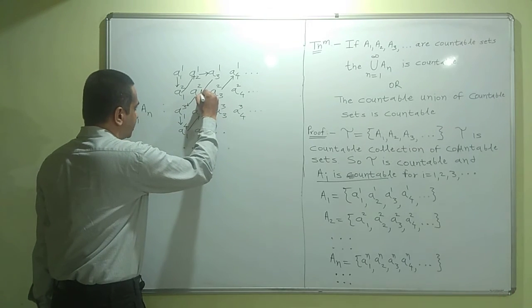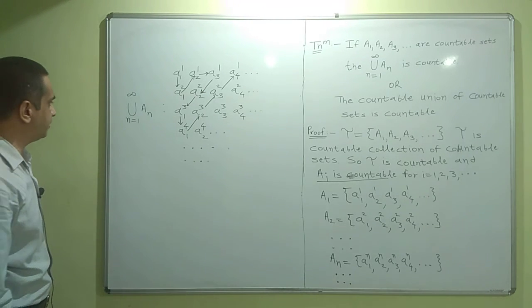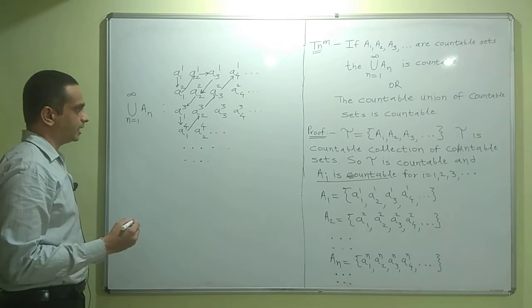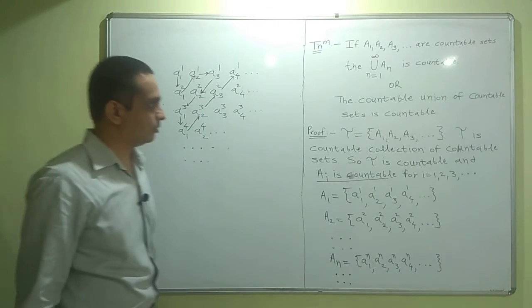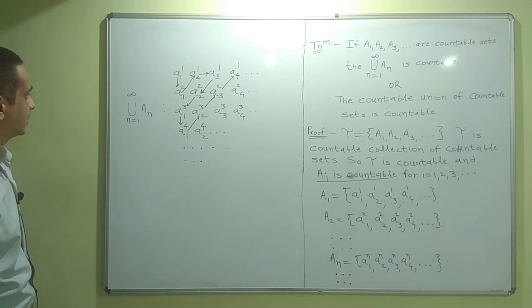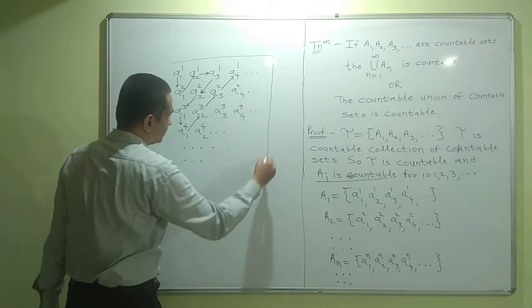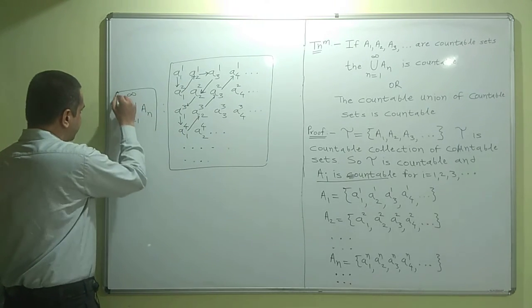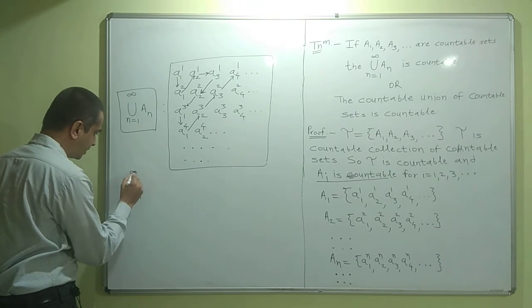So this way of counting will give us a one-to-one correspondence between the natural numbers and elements of the union n is equal to 1 to infinity An. This is the key idea behind the proof of this theorem: the countable union of countable sets is countable. So this picture represents the union, and let me give another way of writing this set An.